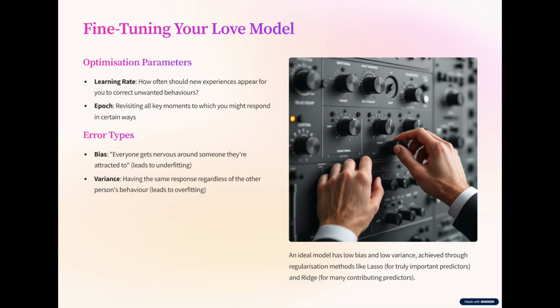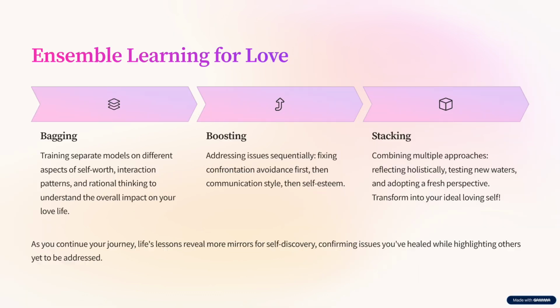For that, we need regularization, which can be attained through the lasso and ridge methods. The lasso keeps only the most important traits. The ridge method keeps all traits but balances their weight. When do we use each? Go for lasso when we believe some predictors are truly important, such as the attachment style. Go for ridge when we have many predictors contributing to the outcome. Ensemble learning uses the strength of combined models to get us even closer to our desired outcome.